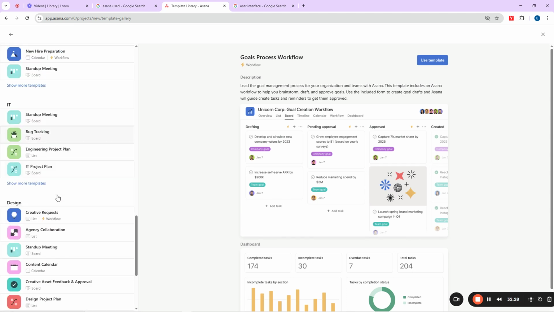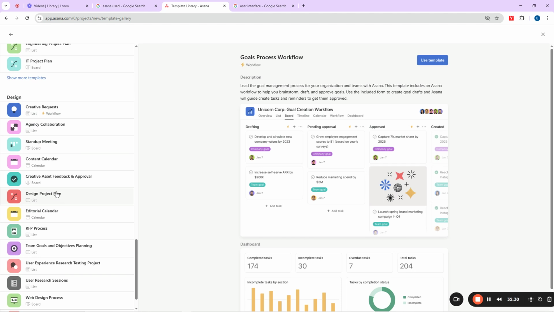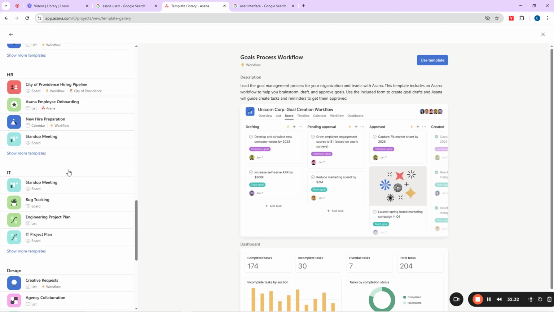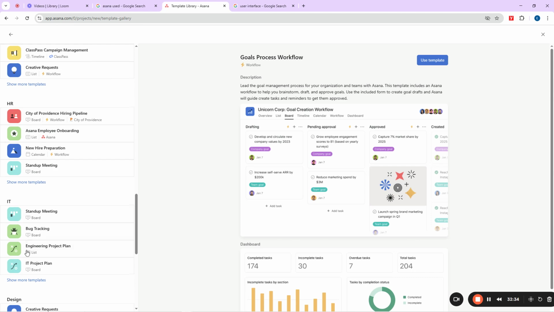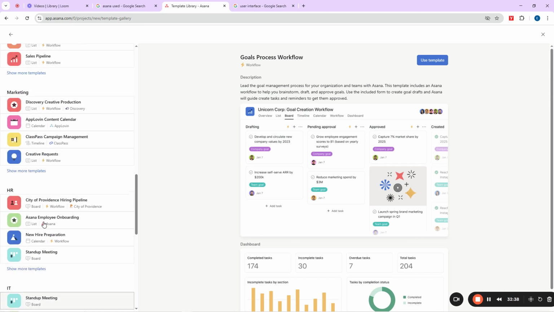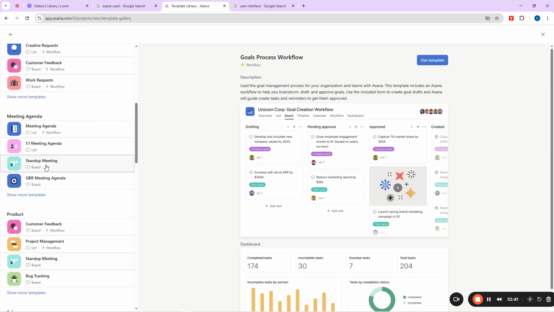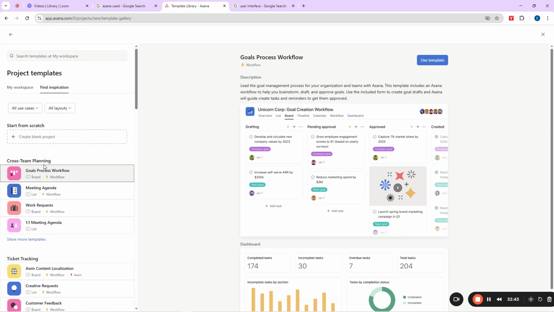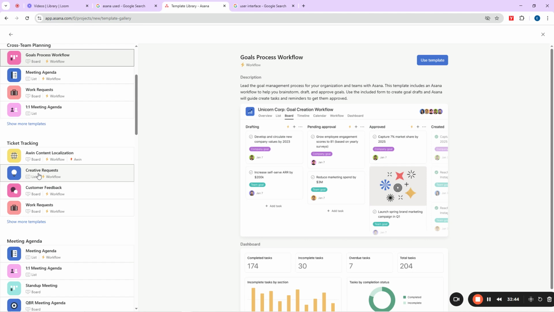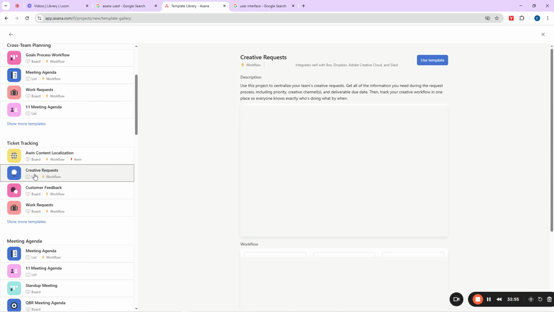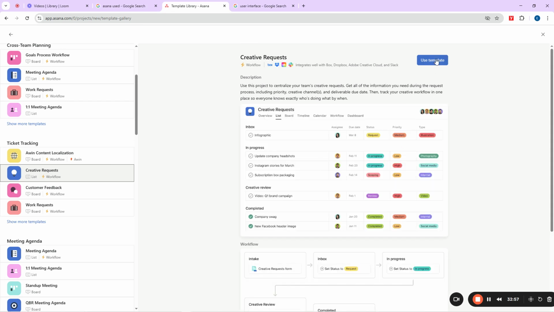So let us assume that we are content creators. Okay, let me just assume that we want to do maybe for IT. Let me just use another simpler one, let me use ticketing. Okay. So let me say we are going to use work requests. Let's use content localization. Let us use this one now, okay? We can now say, okay, use template.